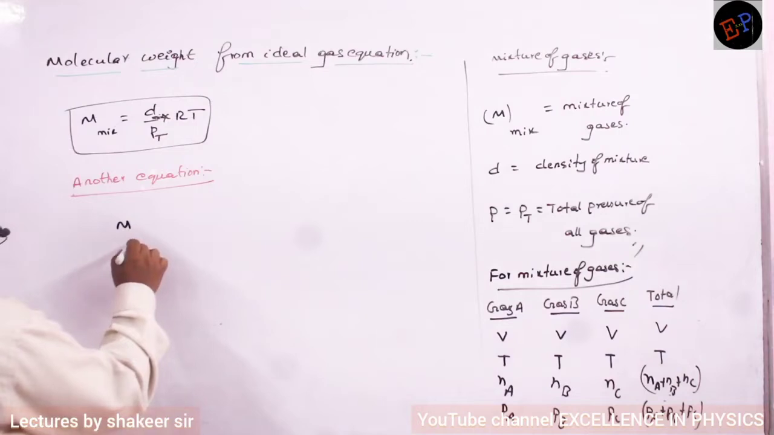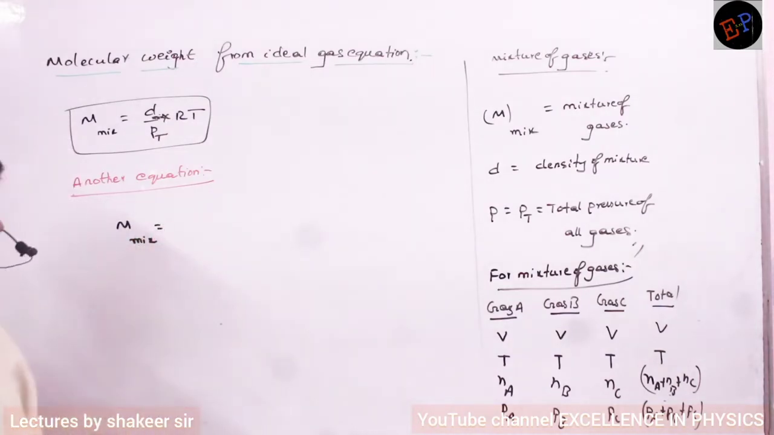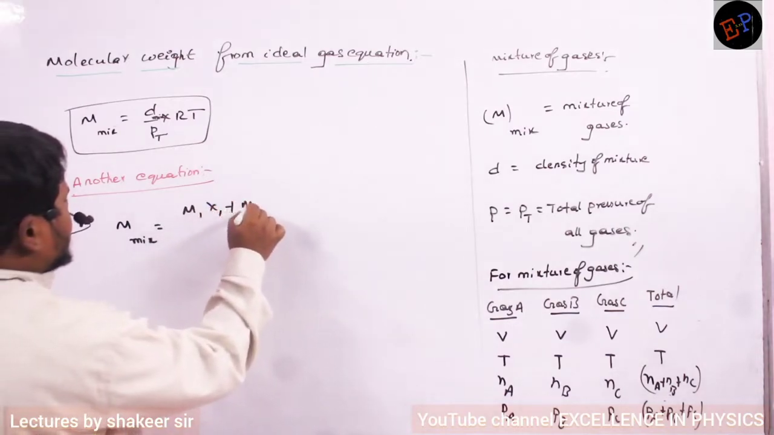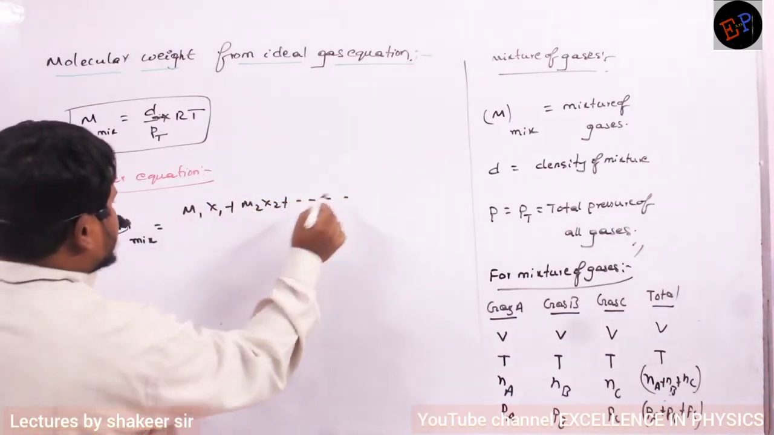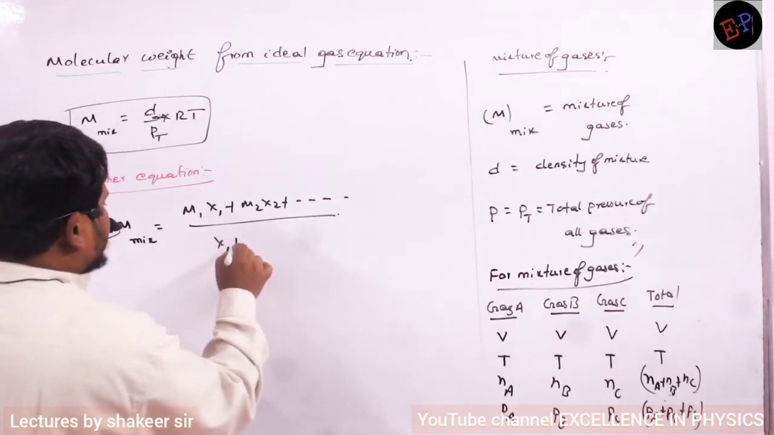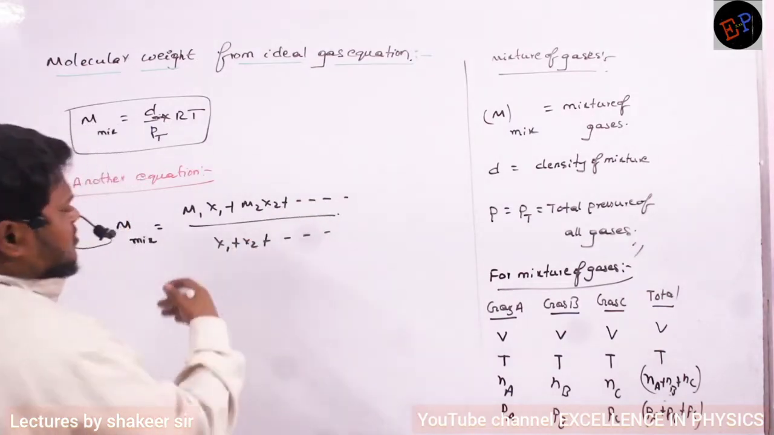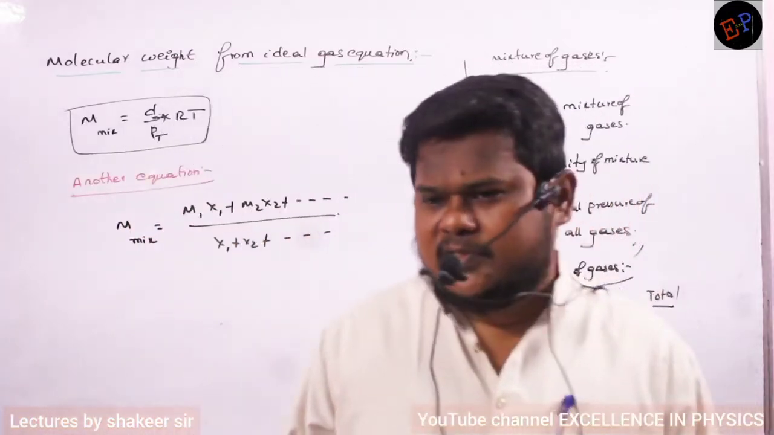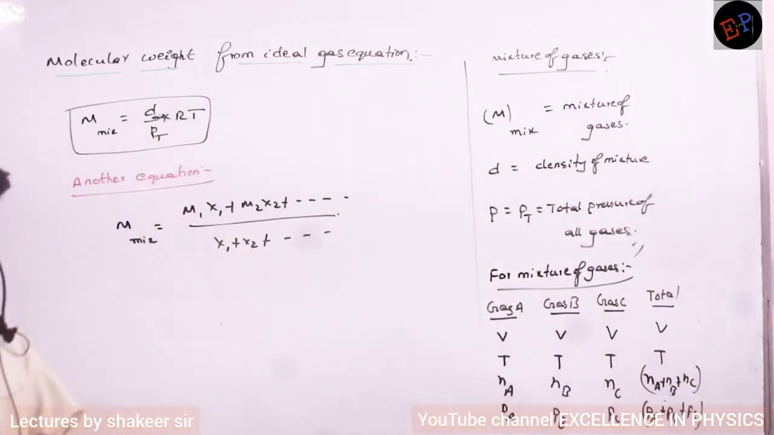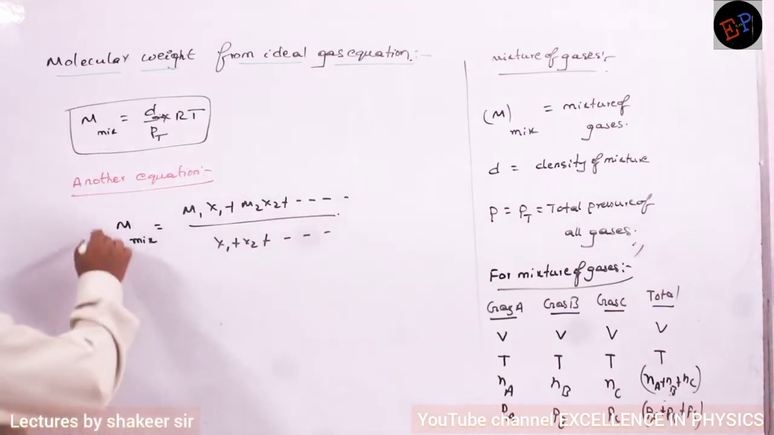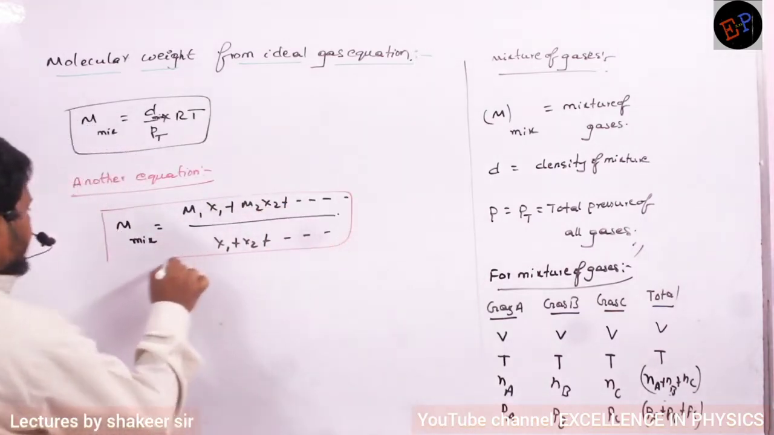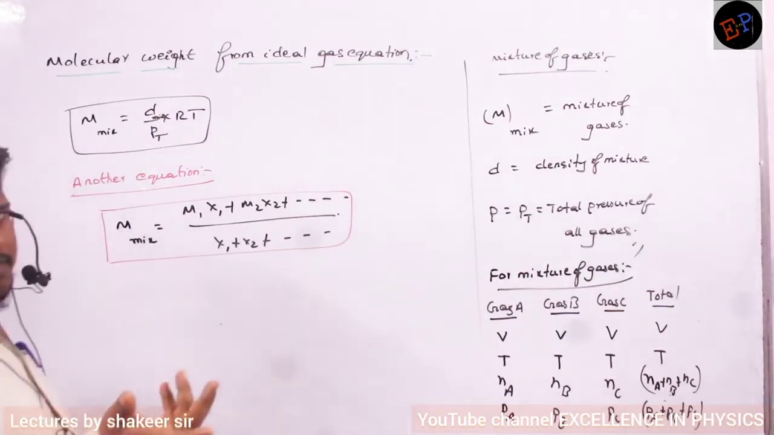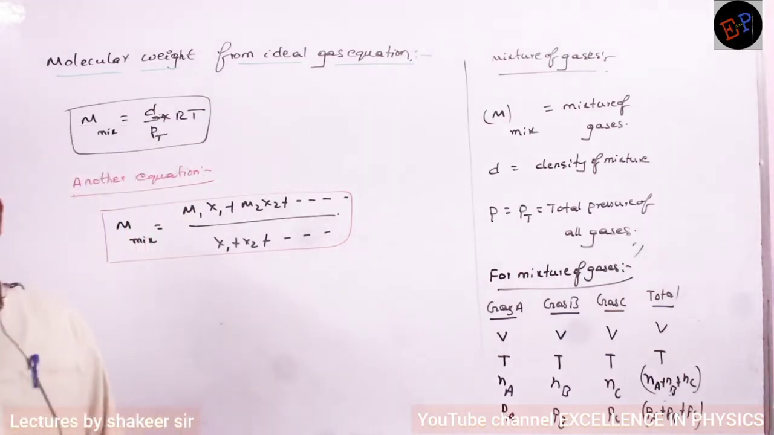So the molecular mass of the total mixture of gases, I can write, is M1 x1 plus M2 x2 plus and so on, divided by x1 plus x2 plus and so on. Any number of gases may be present: 2 gases, 3 gases, 4 gases, anything. Are you able to understand? Now what is meant by M1, M2 here? M1 is the molecular mass of the first gas. M2 is the molecular mass of the second gas, like this.